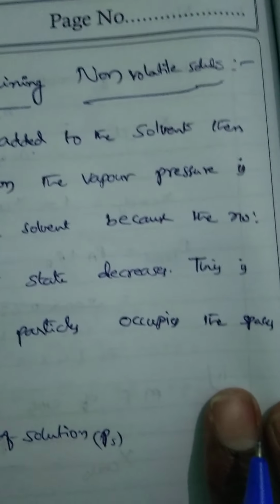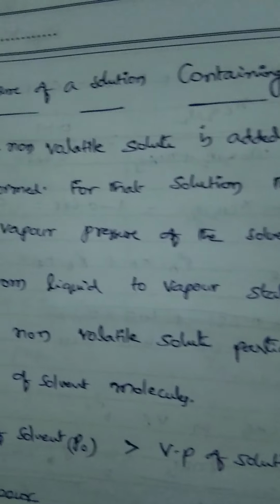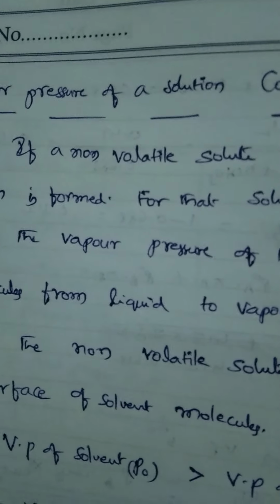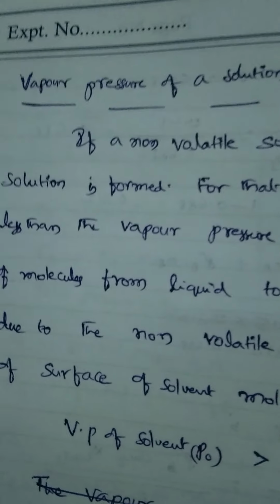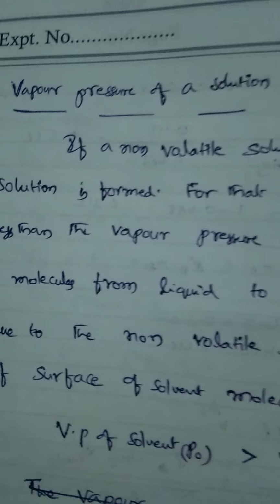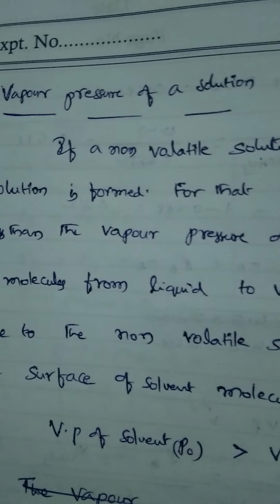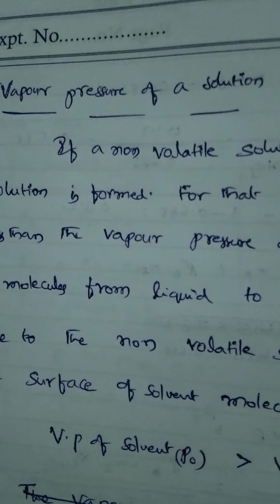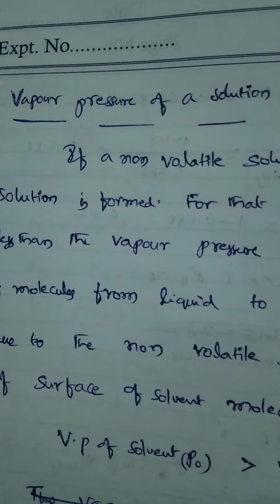Now we discuss the vapor pressure of a solution containing a non-volatile solute. Non-volatile solute means a substance which does not undergo evaporation. Volatile substances are substances which undergo evaporation easily. For example, glucose, fructose, and sodium chloride are considered non-volatile substances. Petrol and ether are considered volatile substances because they undergo evaporation easily, because their boiling point is less than